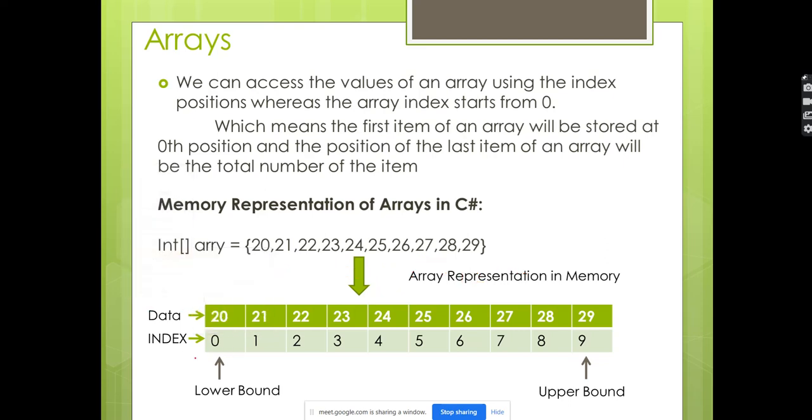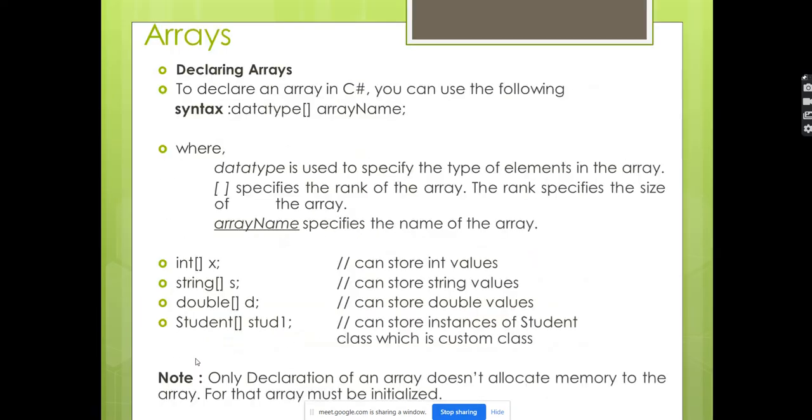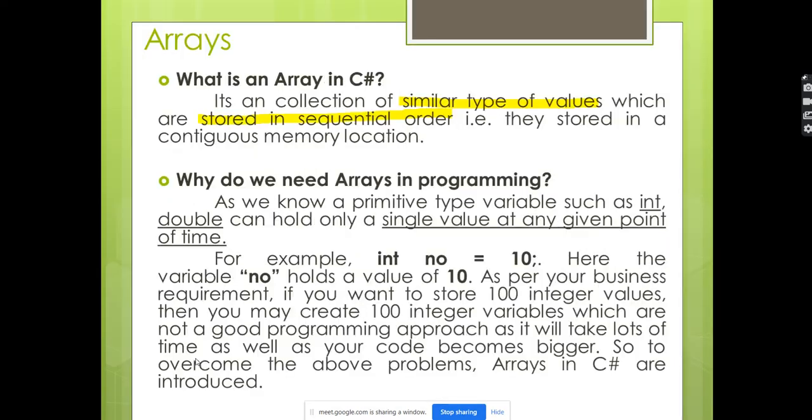Okay, this is clear. Just we'll go back. What is an array again? An array will store the same data type, similar data type, in sequential order. It can store anything, integer, floating values, any values, but the values you're giving have to match the data type.